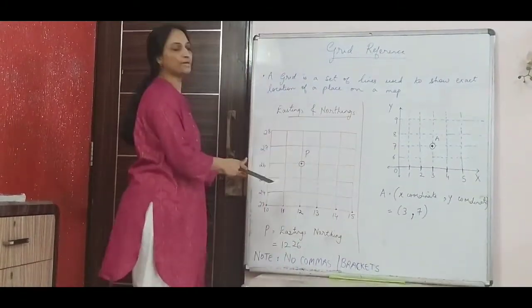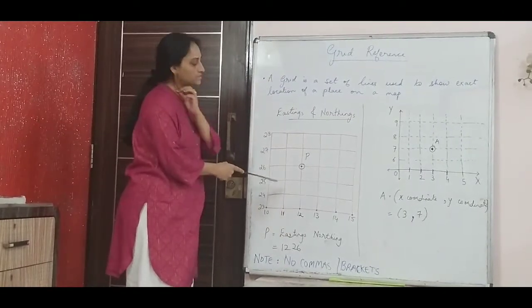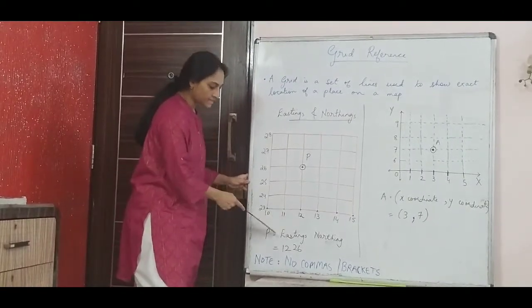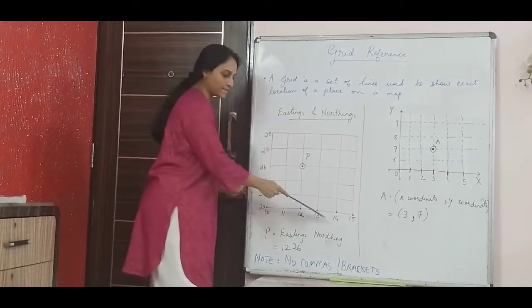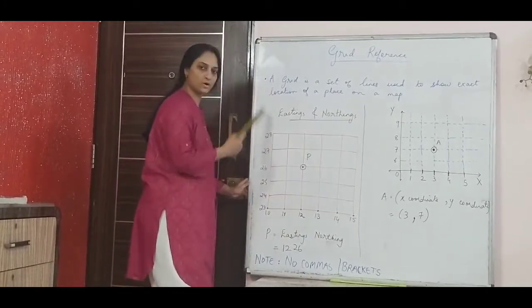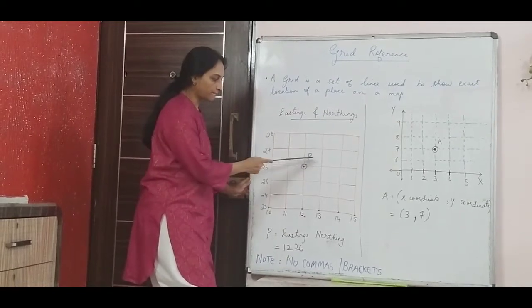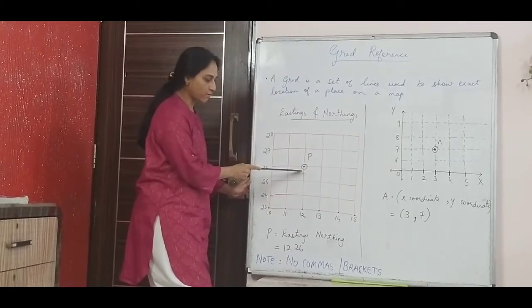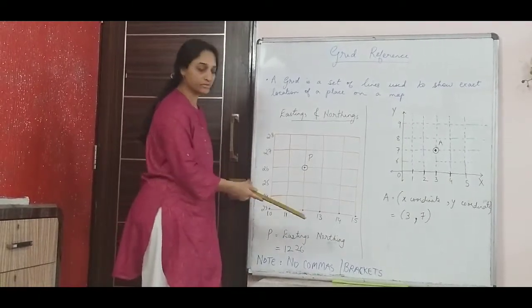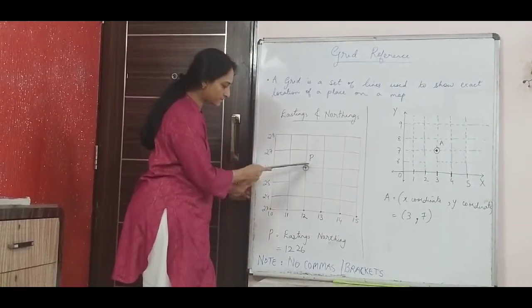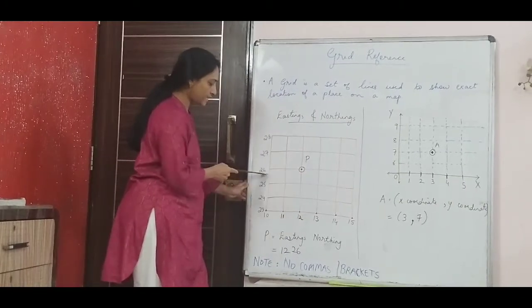The same thing I will be doing with respect to the eastings and northings. Always the eastings are written first, because like I said, the eastings are your x-axis, and then your northings, because your northings are your y-axis. Now see here, I have put a point P. What is the easting and the northing, or the grid reference? I will write 12, because exactly this is 12, and then 26.